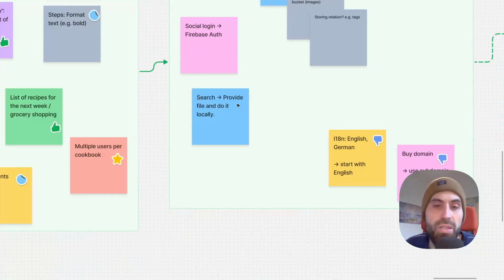For the search, I'm doing just a shortcut for now and providing a file and then basically doing the search locally. I have done something like that in the past, so it's really nice. You can do type ahead features, but also when the user types something, you can easily highlight things in the search results and so on. It's quite nice, and of course it's cheap because you do it on the client side.